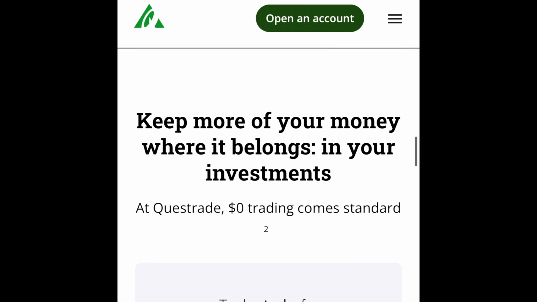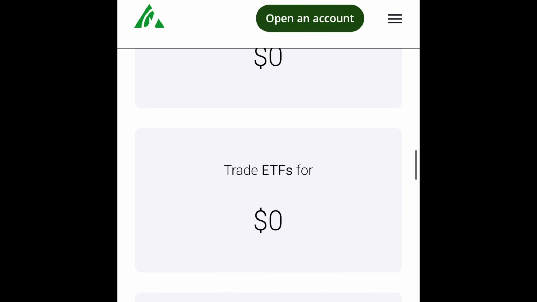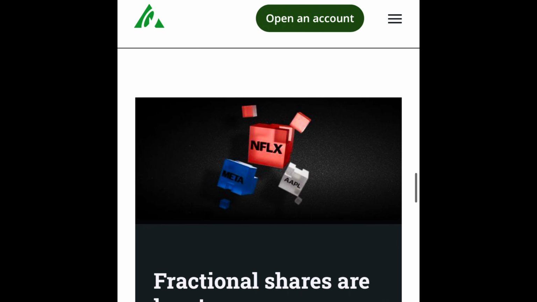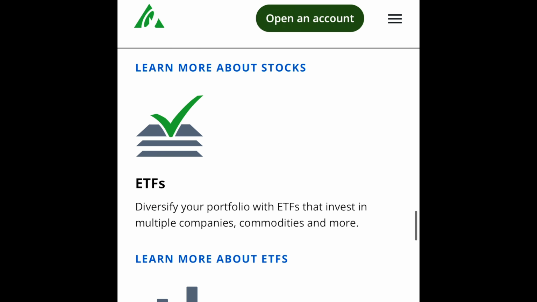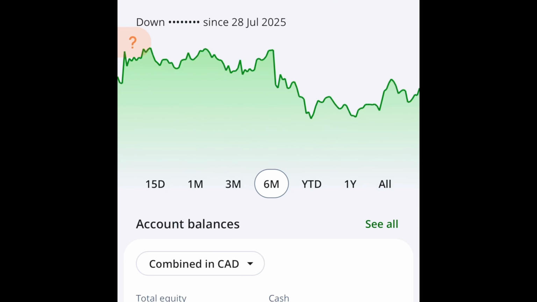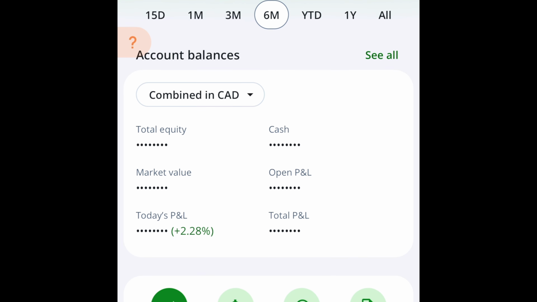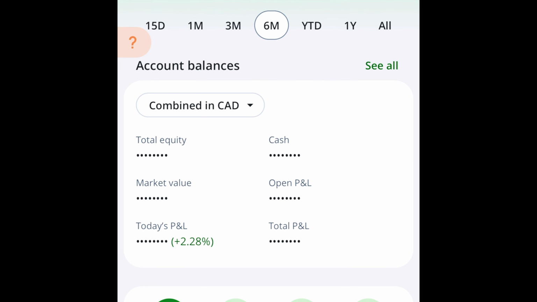RESP for education, kids' education. And then you can buy ETFs. You can buy fractional shares. You can explore. So here is my account. I logged in. It gives you the dashboard at the front of all the balances. For security reasons, I hid mine.